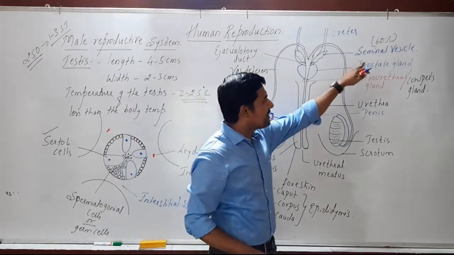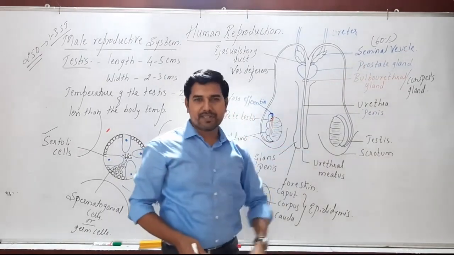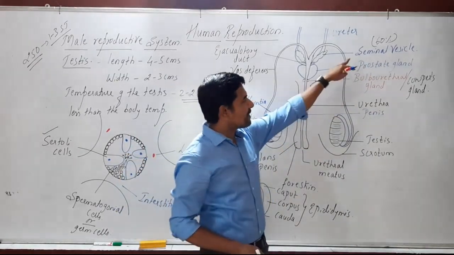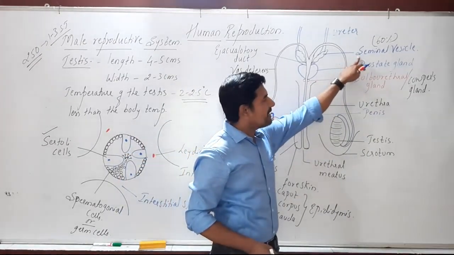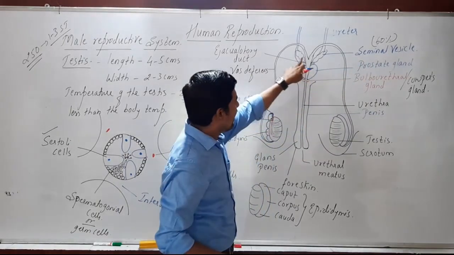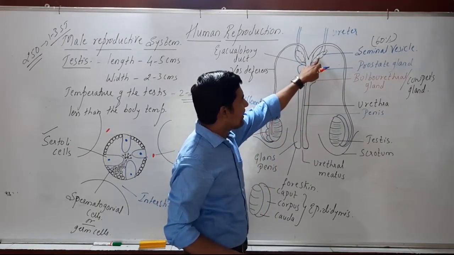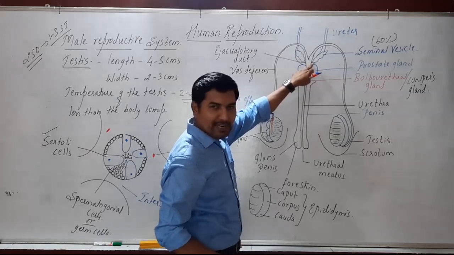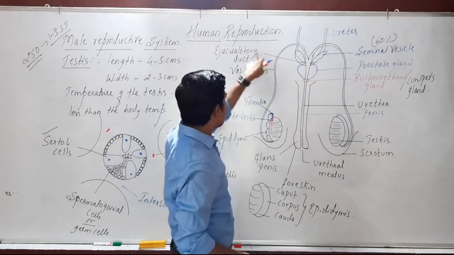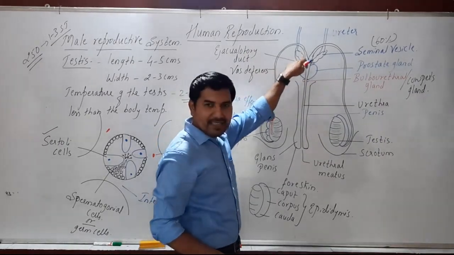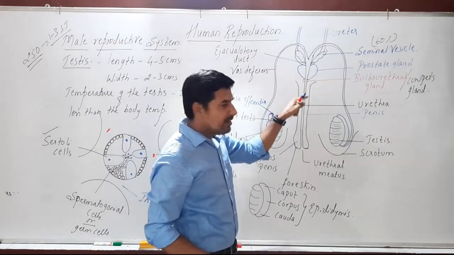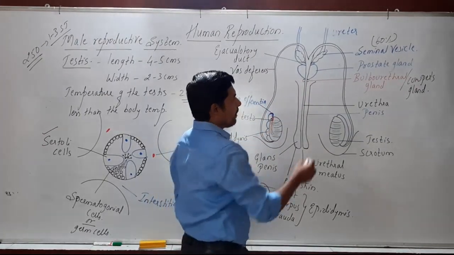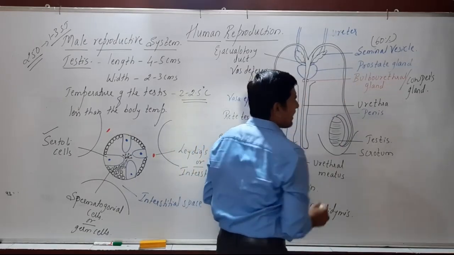A pair of seminal vesicles are there. These vesicles join a structure called the ejaculatory duct, through which the semen can be released into the urethra.